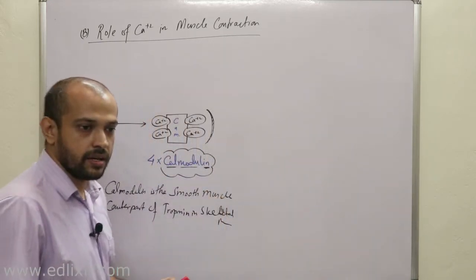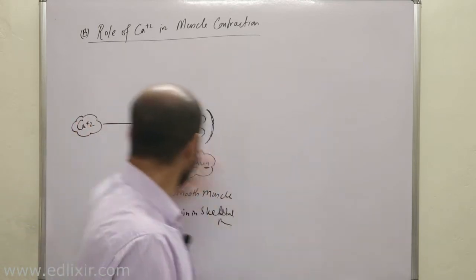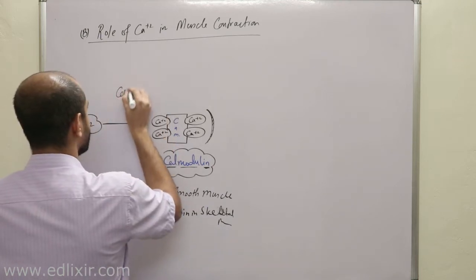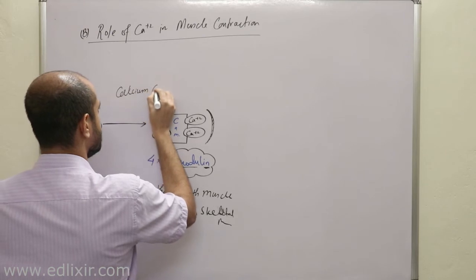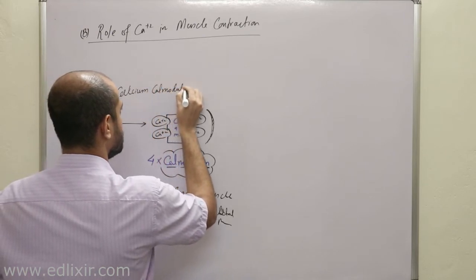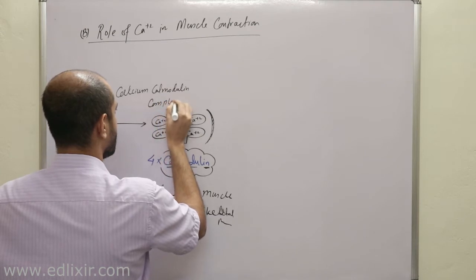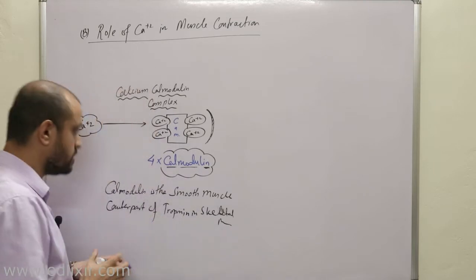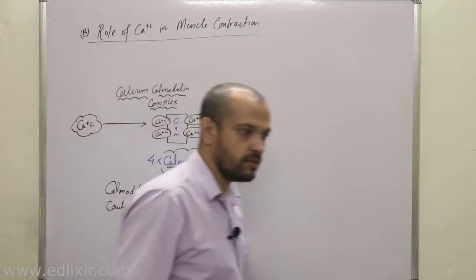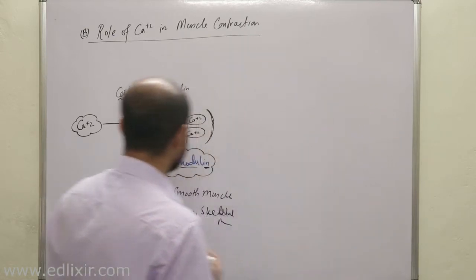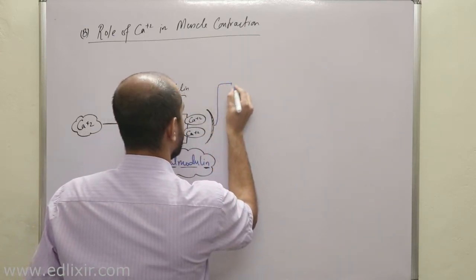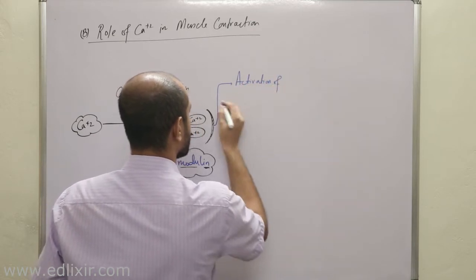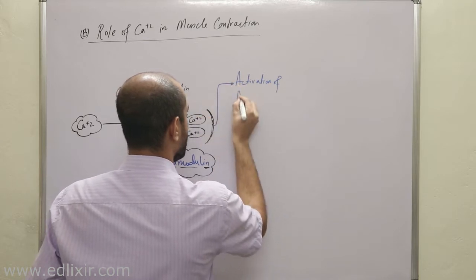Now listen, this calcium calmodulin complex actually helps in a very different way, that is, it actually helps in the activation of myosin.